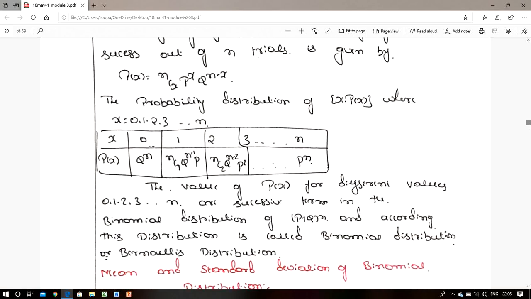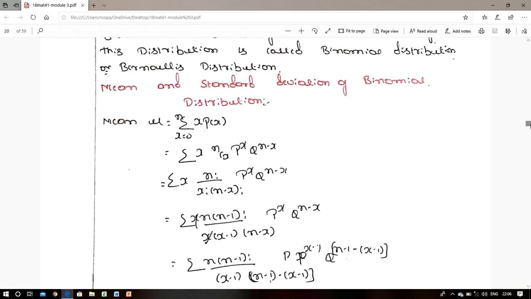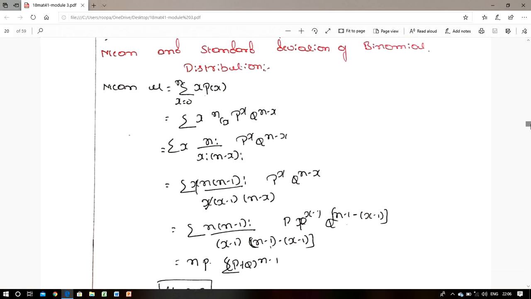Now we come to the mean, variance and standard deviation of the binomial distribution. First, according to the discrete probability distribution, the mean mu can be written as summation x is equal to 0 to n of x into p of x. Here p of x is a binomial distribution, which means we can write nCx p to the power of x into q to the power of n minus x.